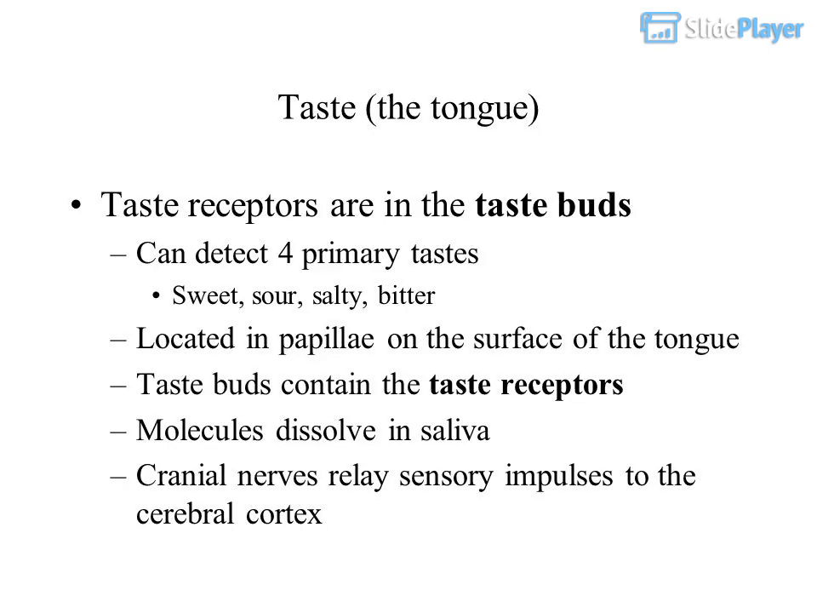Taste receptors are in the taste buds. Taste, the tongue. Can detect 4 primary tastes: sweet, sour, salty, bitter. Located in papillae on the surface of the tongue. Taste buds contain the taste receptors. Molecules dissolve in saliva. Cranial nerves relay sensory impulses to the cerebral cortex.